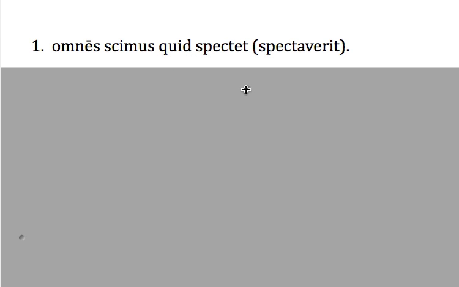Let's look at a sentence that has this new concept in it. Okay, the sentence goes, omne scimus quid spectat. The first time through, we're just going to pretend that this verb in the parentheses does not exist. Hopefully we quickly recognize that this sentence has two main verbs, which means we have two clauses. We're probably all able to recognize that the clauses will be divided at the quid. And then, if we just tackle these two clauses by themselves, you're probably going to translate this exactly correctly.